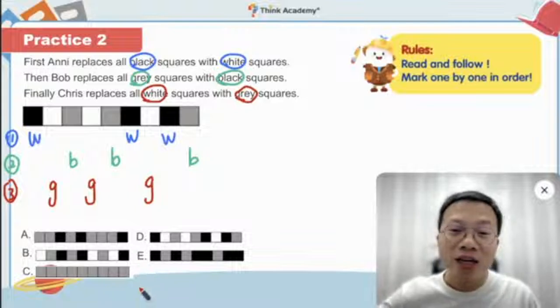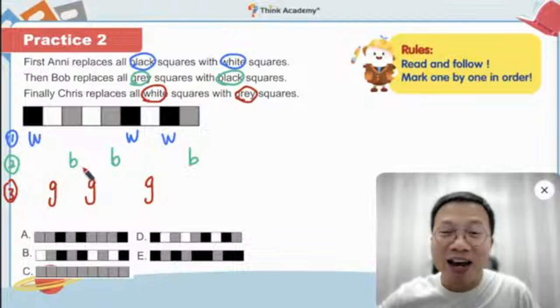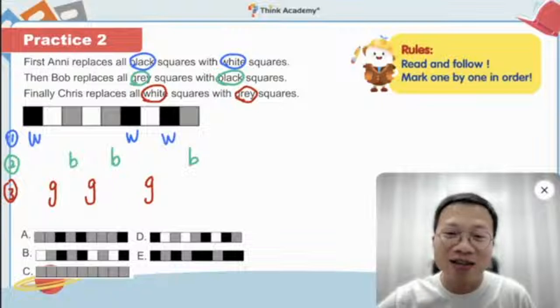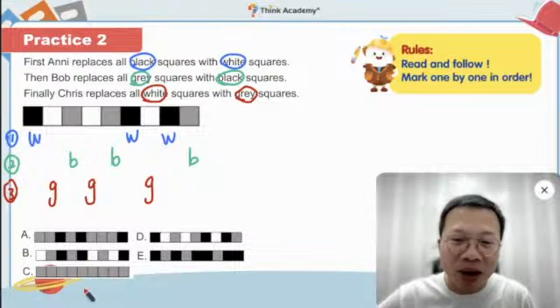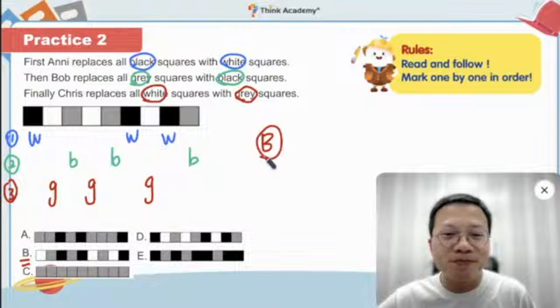Here we have white, and then gray, and then black, and then gray, and then black. And then we have white, gray, white, and black. Maybe somebody may say, oh, Jimson, I know B is the correct answer. B is the correct answer.